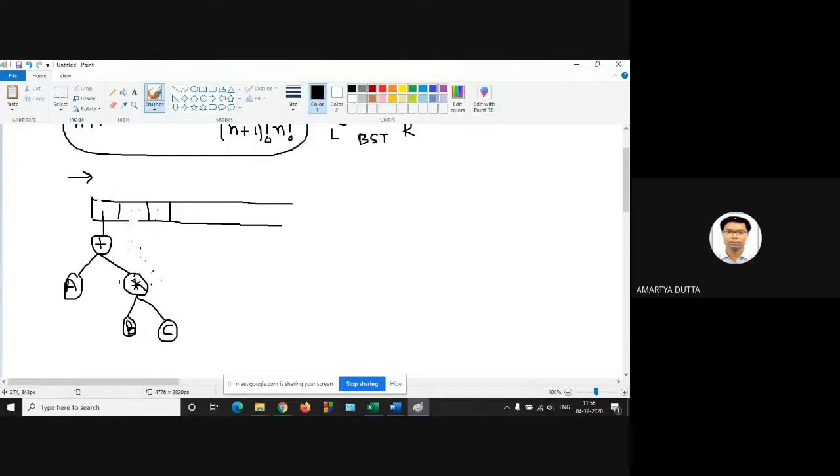Okay. So this is your final multiplication. Multiplication of D and E. D and E are the multiplications. They are getting multiplied and stored. So next scanned symbol.